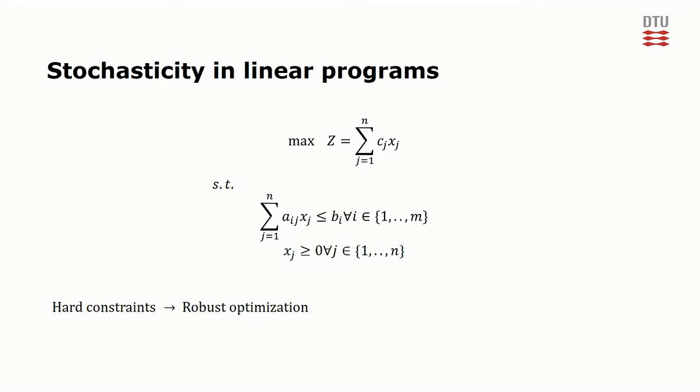If the problem has soft constraints that are allowed to be violated, it could make sense to solve it using chance constraints. These allow the user to specify at what probability each of the constraints must be satisfied in the final solution.